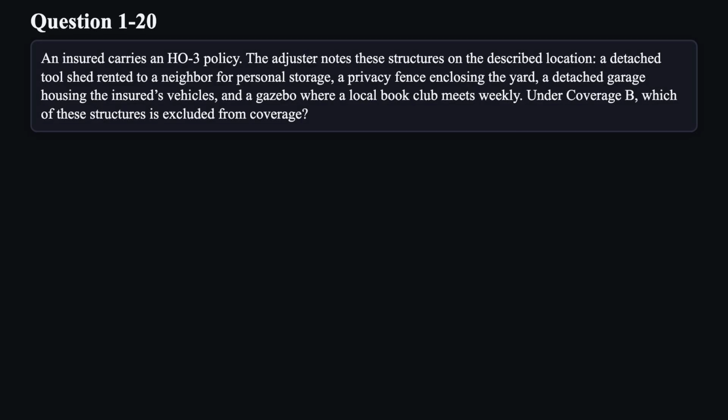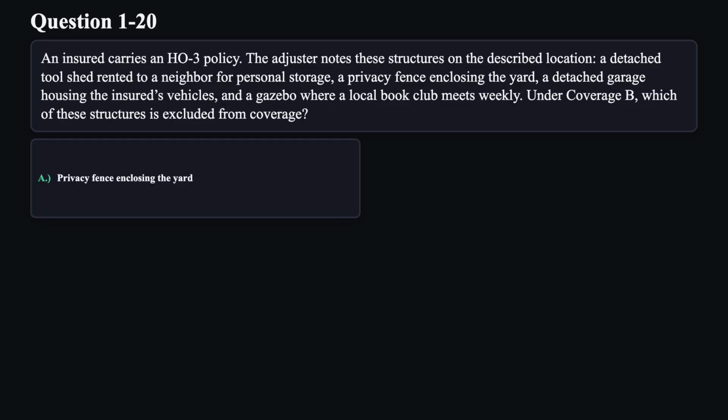Question 20. An insured carries an HO3 policy. The adjuster notes these structures on the described location: a detached tool shed rented to a neighbor for personal storage, a privacy fence enclosing the yard, a detached garage housing the insured's vehicles, and a gazebo where a local book club meets weekly. Under coverage B, which of these structures is excluded from coverage?